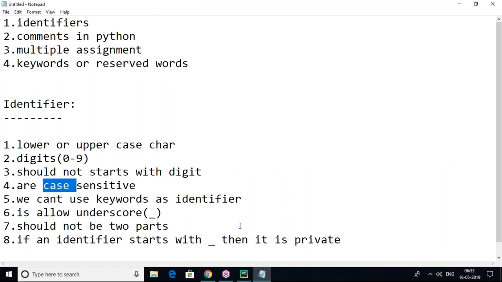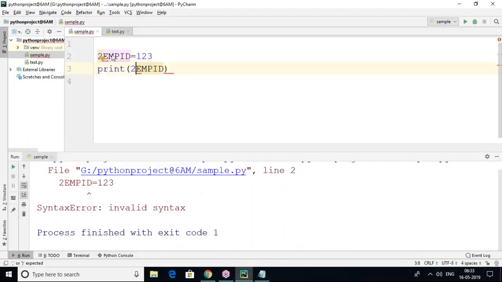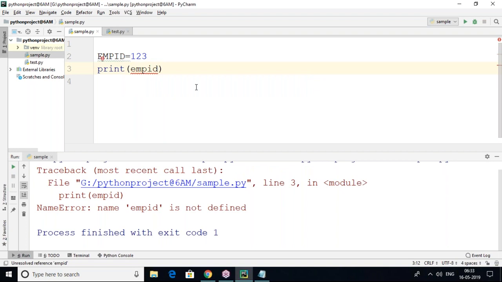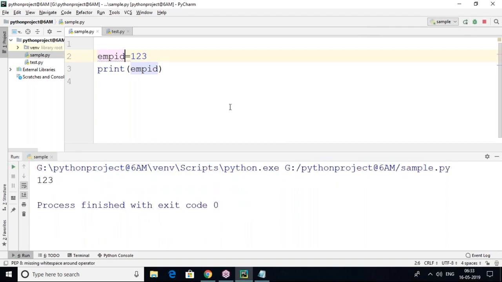Identifiers are case sensitive, no? Case sensitive means the way you declare, the same way you have to access. For example, I declare in capital case, but I'm trying to access it in small case. It won't work out, you can see. Name error: the name emp_id is not defined. It's defined, but as a capital, no? It's not going to be fine, because Python is case sensitive. The way you have declared, the same way you have to access. This is a case sensitive programming language.